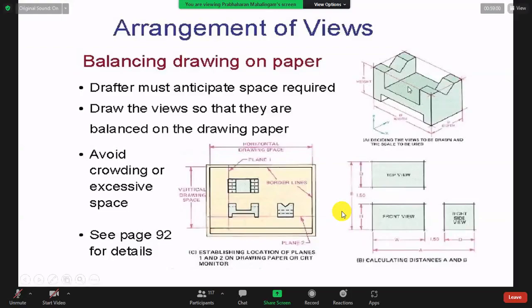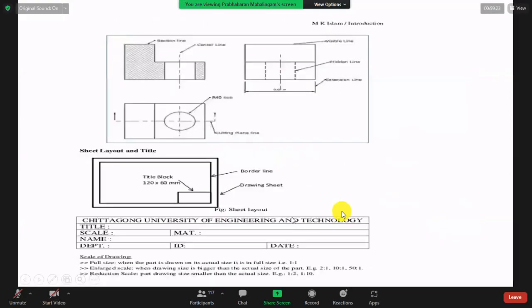It is a real object, so how can they differ? For one object, the top view and the front view will never change the size. Only one size. It should be 100 always. This also 100. This also 100. So the end should vary. You see, this is the variation. This should be 75 like that, and it should be 75. Right? So here also they will draw this.